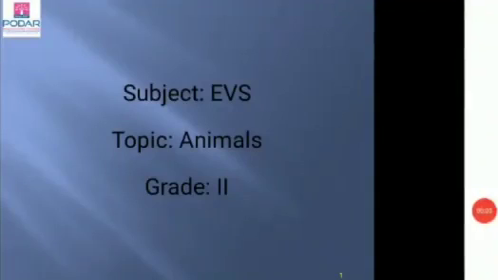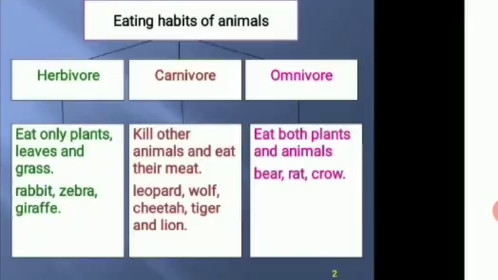As we all know, animals are useful to us. They provide us with egg, milk, meat, silk, wool and many more. We have learned different types of animals according to their food habits. Let us recall them with the help of PPT.